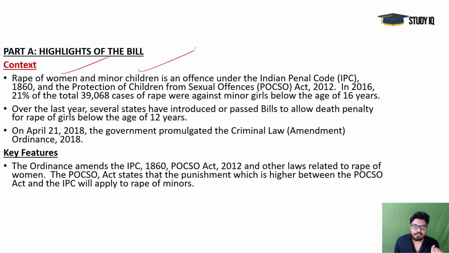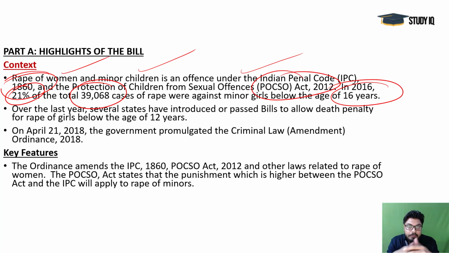Rape of women and minor children is an offense under IPC 1860, as the question was asking, and under the protection of the POCSO Act 2012, these provisions are there. Out of 39,000 cases of rape, 1/5 of these cases, 21% of the cases, were against minor girls below the age of 16 years. So that's scary, means they are not leaving small girls. Over the last year, several states have introduced or passed bills to allow death penalty for rape of girls below the age of 12 years. Means many states are also bringing these provisions.